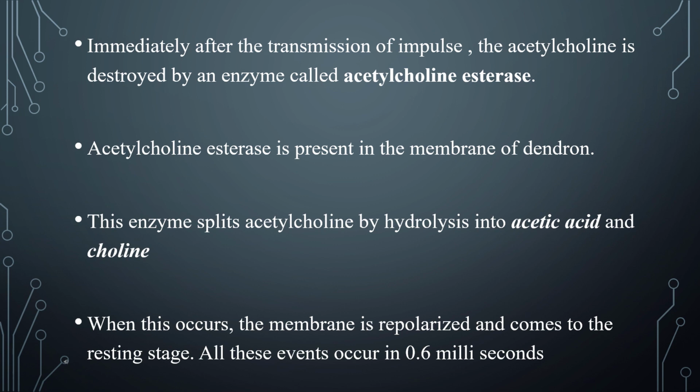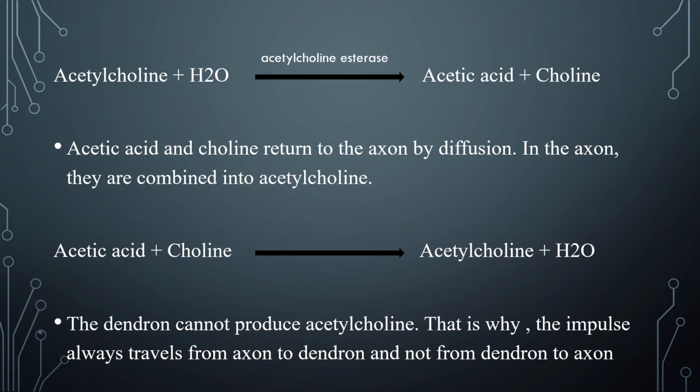Acetylcholine esterase is present in the membrane of dendron. This enzyme splits acetylcholine by hydrolysis into acetic acid and choline. When this occurs, the membrane is repolarized and comes to the resting stage. All these events occur in 0.6 milliseconds. Acetylcholine plus H2O in the presence of acetylcholine esterase enzyme gives acetic acid plus choline.